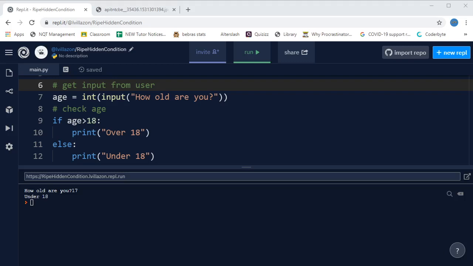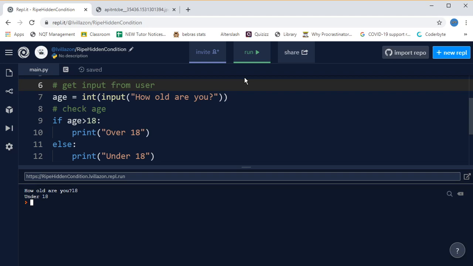Now I've just realized that there is actually a subtle bug in this program, because if you look, it says how old are you, and if you type a number that's over 18, it says over 18, and if you type a number that's under 18, it says you're under 18. But what happens if we type 18? Well, let's try it. So I'm going to run it, and I'm going to lie again and say I am 18. And it says I'm under 18, but I've literally just told it I am 18. Now, there's 2 ways we could fix this. Well, 2 easy ways anyway.